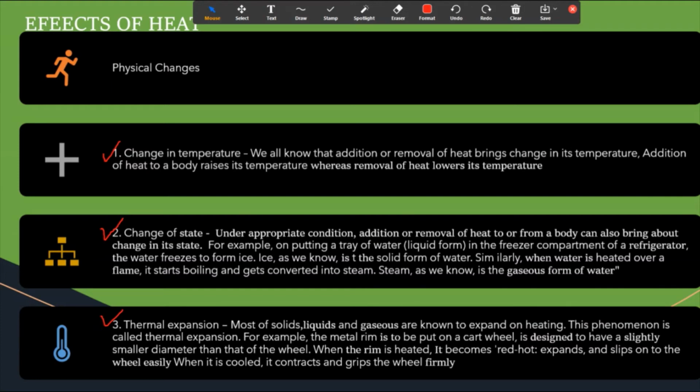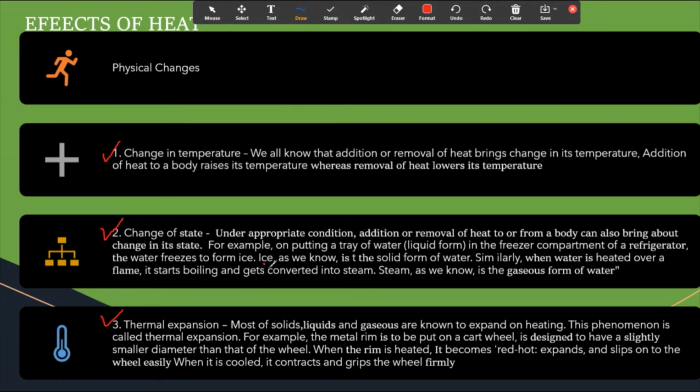It changes its state. When it is liquid, it is at our room temperature. But when we keep it in the freezer of the refrigerator, it takes the solid form, which is ice.